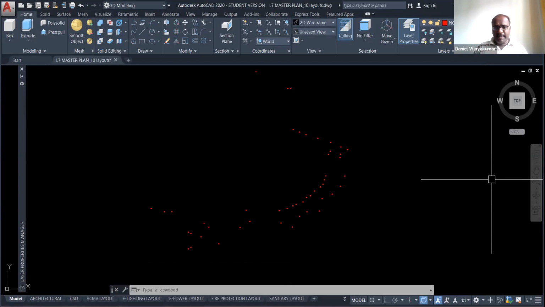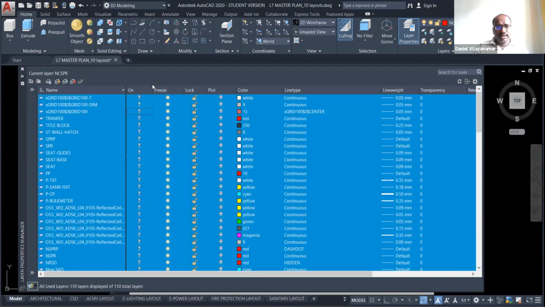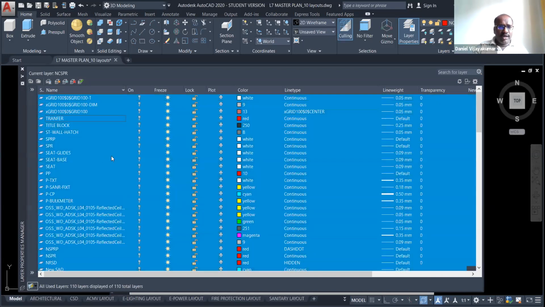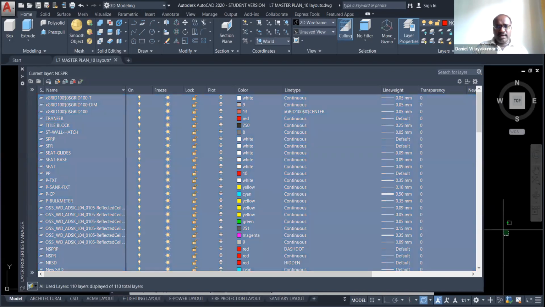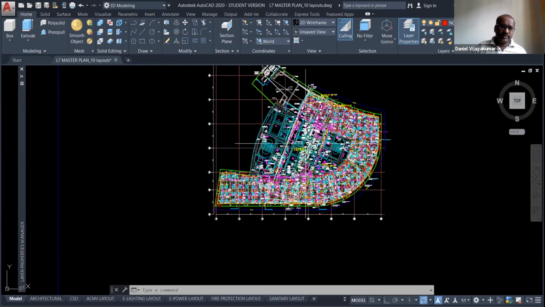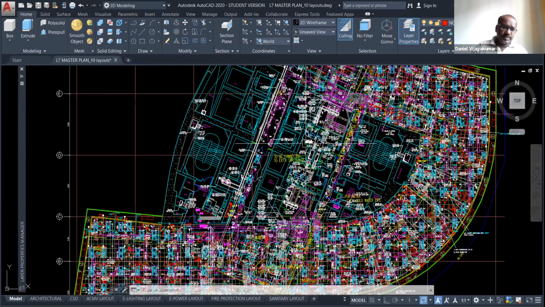Everything is there, but you can't see it now because you already turned it off here. Are you able to see? See, everything is turned off. If you select all or a particular layer to turn off, then come back, automatically everything comes back to your model space.